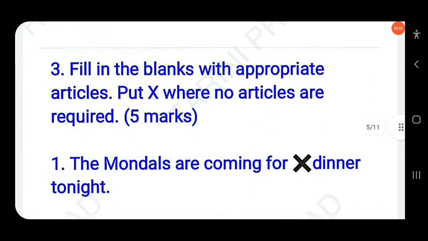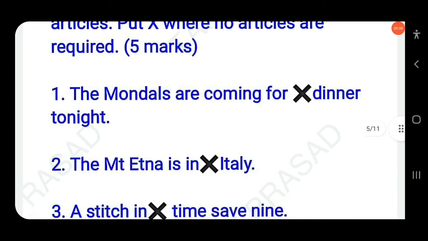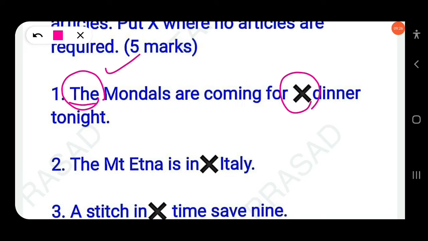Then next, fill in the blanks with appropriate articles. Put a cross where no article is required. The first one: dash Mandals are coming for dash dinner tonight. You have to write here, the Mandals. A definite article will be used here. And for dinner tonight, no article will be used. Just put a cross here.